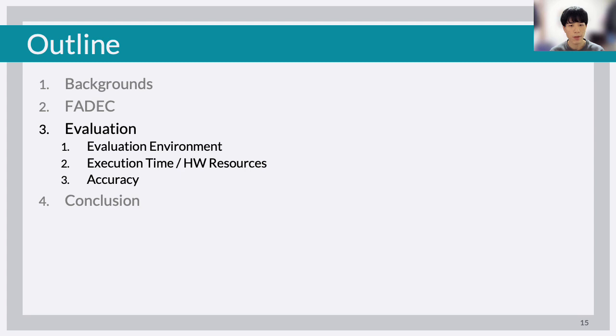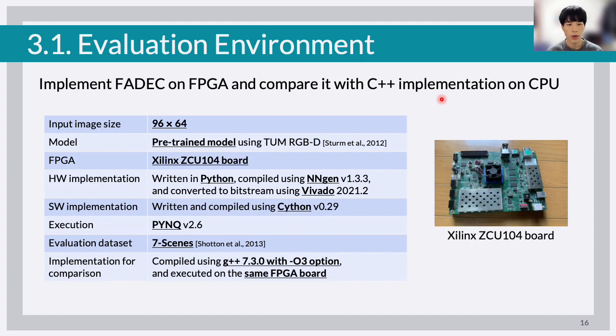Then we explain the evaluation of FADEC. We implement FADEC on an FPGA and compare it with a C++ implementation on CPU on the same FPGA board. Although the input size is small due to the setting of the CMA size, we are able to make it larger without changing the overall architecture.